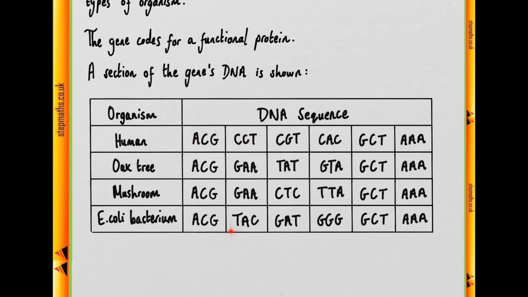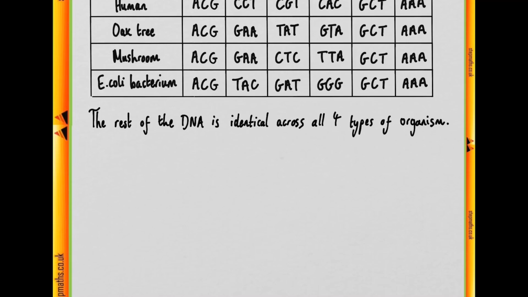Remember that a series of 3 nucleotide bases codes for one particular amino acid. So these are codons in a series, and the first codon appears to be the same across all 4, and the last 2 appear to be the same across all 4, and also it's worth noting that the oak tree and the mushroom share one codon here, but otherwise they're all different. So particularly the 3 amino acids that these 3 codons will code for in humans and E. coli. Okay, moving on. We're told that the rest of the DNA is identical across all 4 different organisms, and